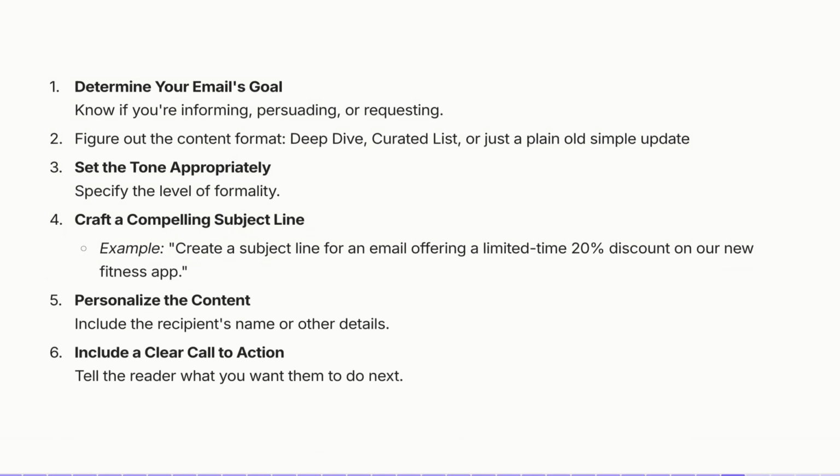When it comes to emails, just like with YouTube and SEO, we need to know what our email's goal is. Are we trying to inform someone, persuade them, or request information? We need to figure out that content format. Is it going to be a deep dive, a curated list of content, or maybe just a plain old simple update? From there, we can set the tone.